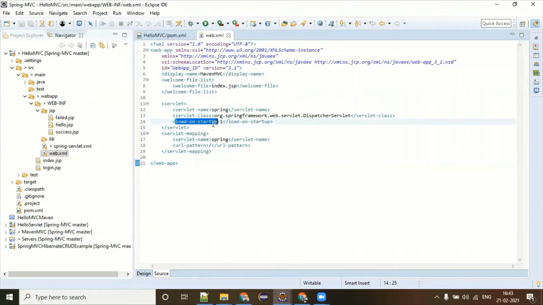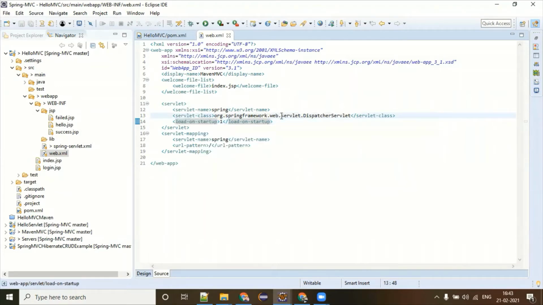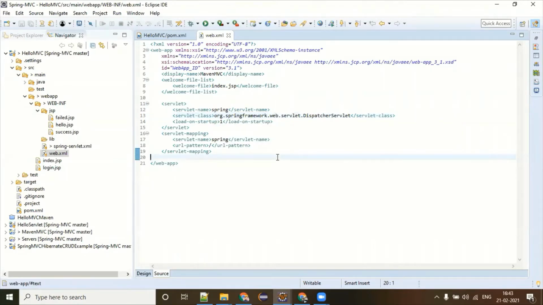You can also see one tag called load-on-startup. This tag is basically saying that you might have many servlets registered in this web.xml file: servlet 1, servlet 2, login servlet, registration servlet, cart servlet, lots of servlets. But what is your intention? You want the first object of your servlet to be created this way. So how can you tell the web server that you want it to create the object of the dispatcher servlet first? Well, this is load-on-startup.